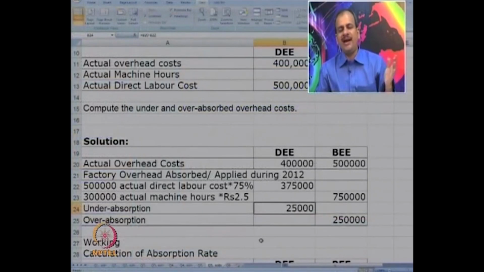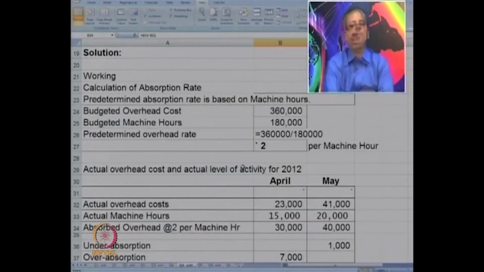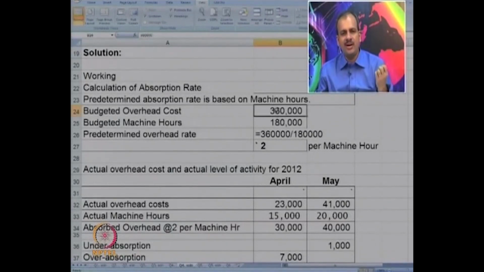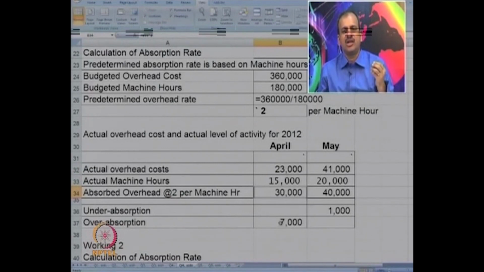So, I would like to go back to question number 4 which you have done. Please have a look at question number 4 again. So, I am directly going to the solution. So, 360 was the overhead cost, 180 was the budgeted machine hours. So, we had budgeted 2 rupees per machine hour as a predetermined rate. Now, look at the month of April. In the month of April, the actual cost was 23, actual machine hours were 15. So, there was an absorption of 30. So, there was an over absorption of 7.